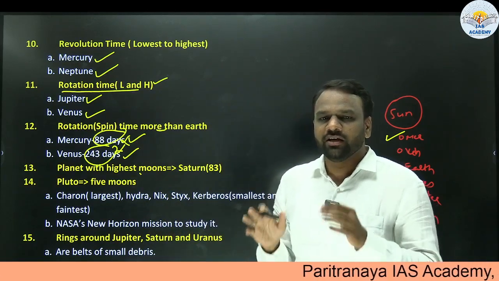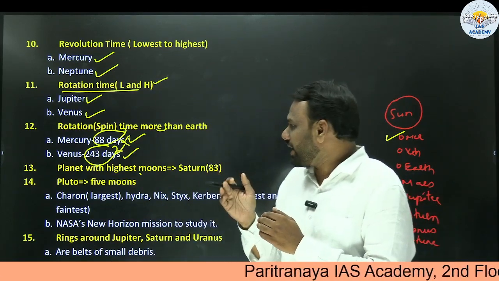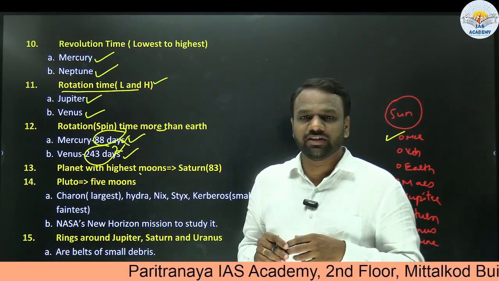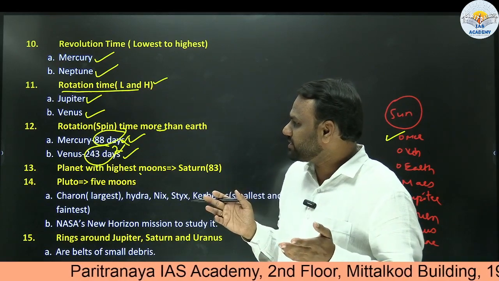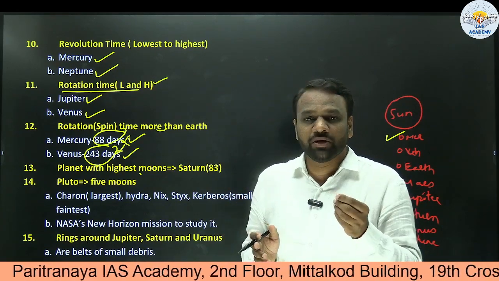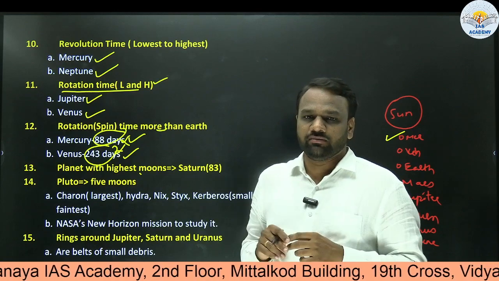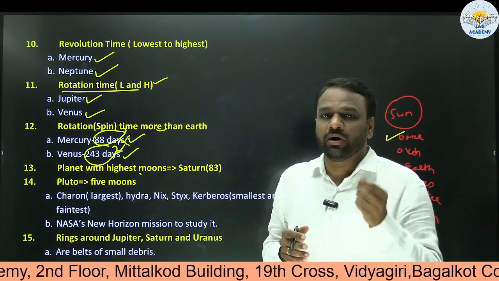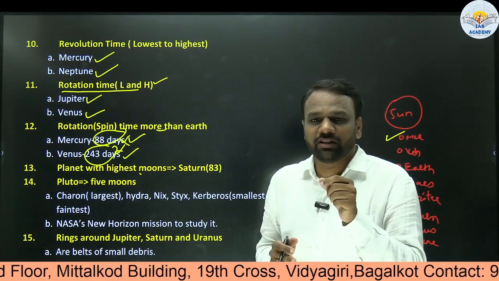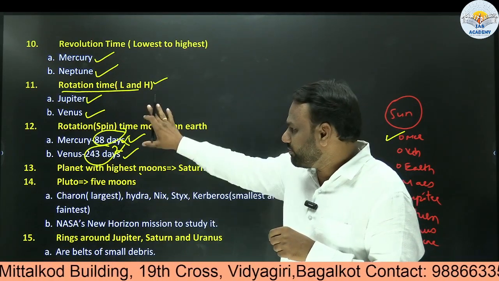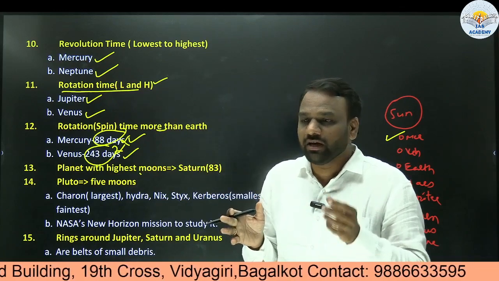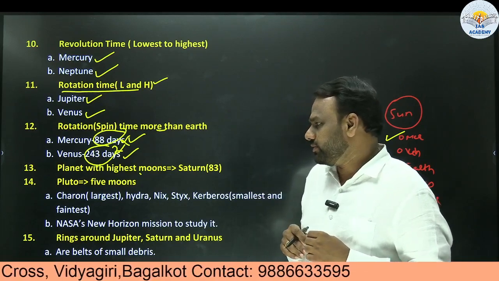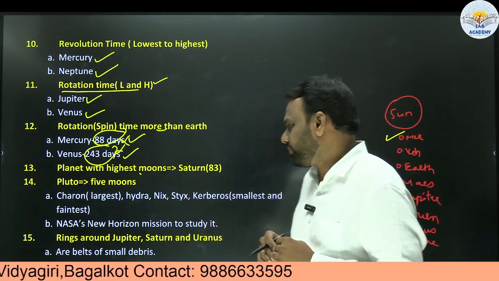What we need to understand is that the planets whose rotation time is more than Earth's are Mercury and Venus. For all the other planets, the rotation period is less than that of Earth. So if in the examination they ask whether Mars's rotation period is less or more than that of Earth, it is obvious that it is less. UPSC focuses on such relative things.